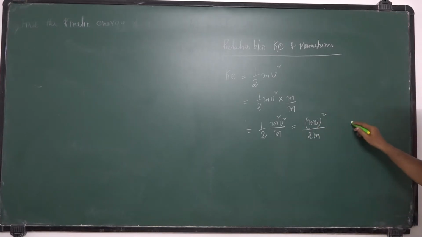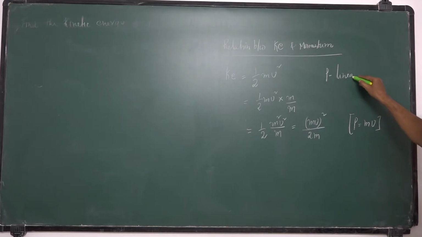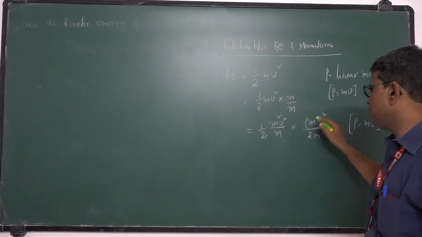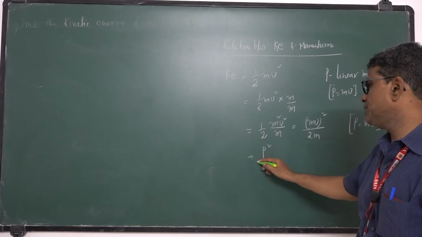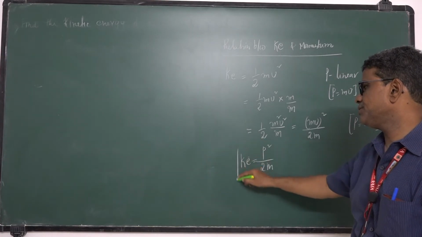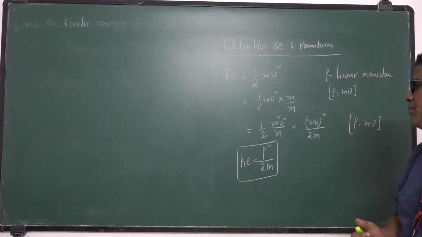What is mv? Since p is momentum, mass into velocity. What is p here? Momentum, linear momentum. Linear momentum is given by the formula mass into velocity. So instead of mv I am writing p, so p square by 2m. So this is very important relation between kinetic energy and momentum.